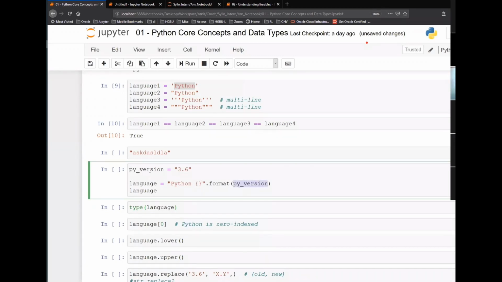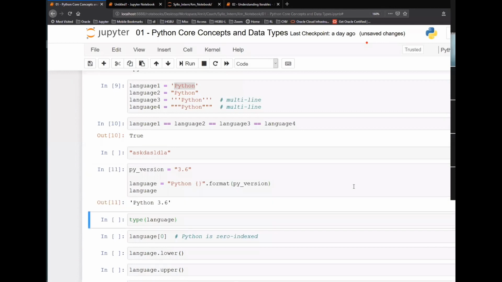So when I'm saying py version equals 3.6, language equals Python, curly braces dot format py version, and I'm printing language, what will it print? Python 3.6, that's right. Because the curly braces are a placeholder, whatever is there in py version will replace the curly braces.